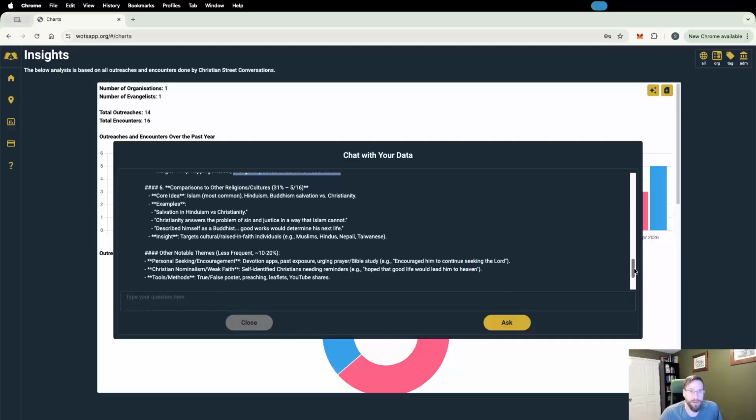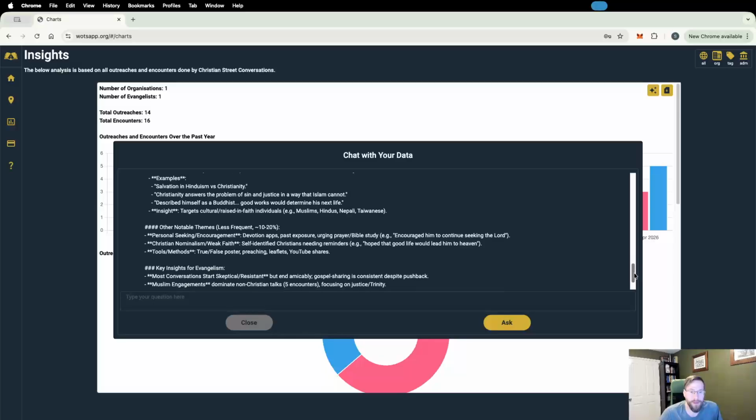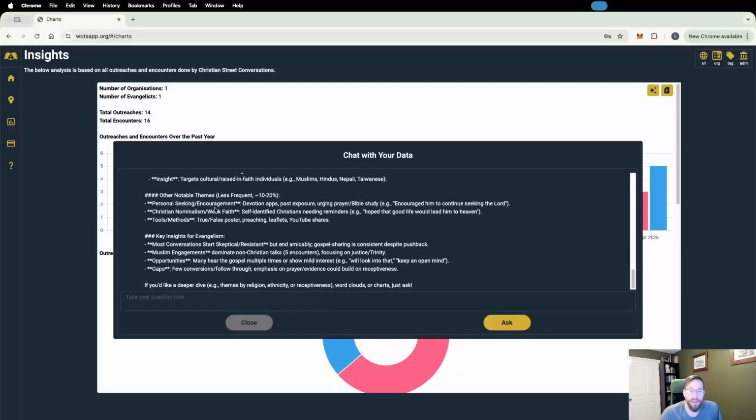And then some other ideas here: comparison to other religions, cultures, other notable themes, encouraging personal seeking, Christian nominalism, weak faith, and tools and methods. This I guess is something that I would mention in my narrative, that something came up as a result of, let's say, a poster we put up or some sort of preaching that went on or leaflet sharing and so on and so forth. And the fact that I would oftentimes in my Christian street conversations share the name of my YouTube channel with those I would converse with so they can see their own conversation.